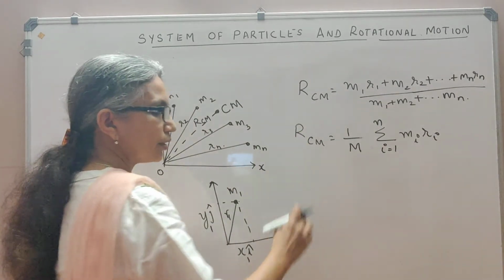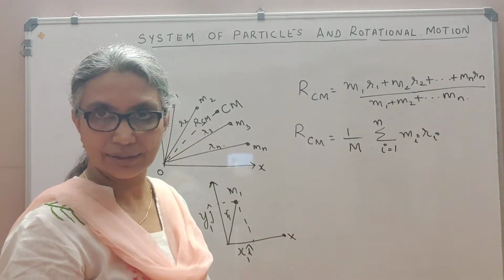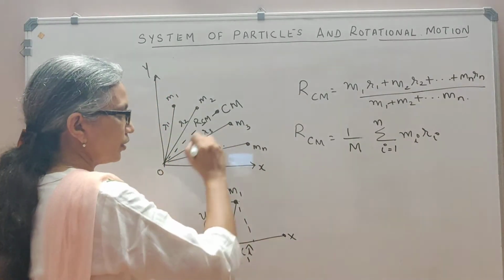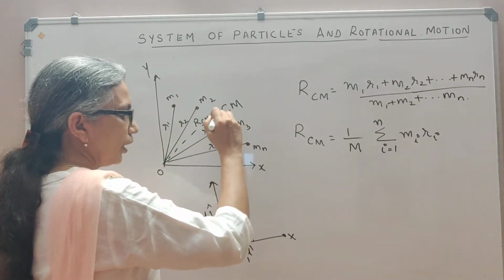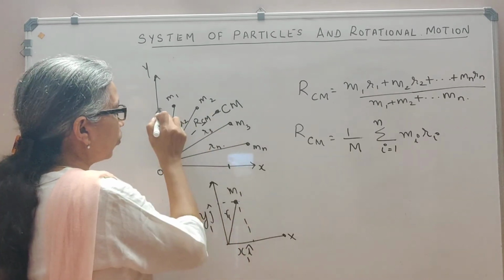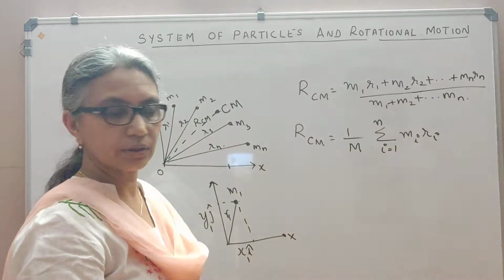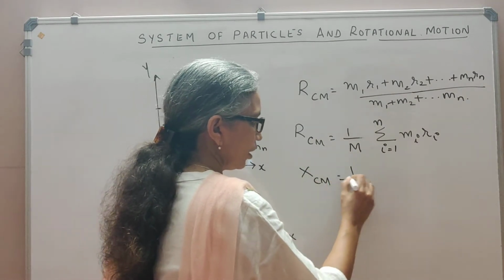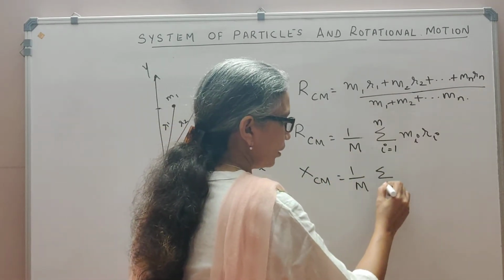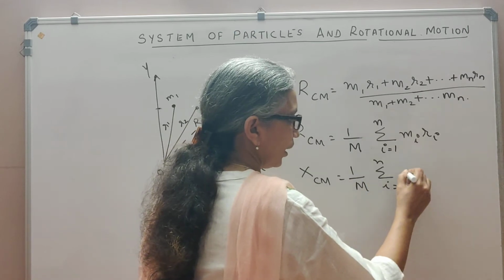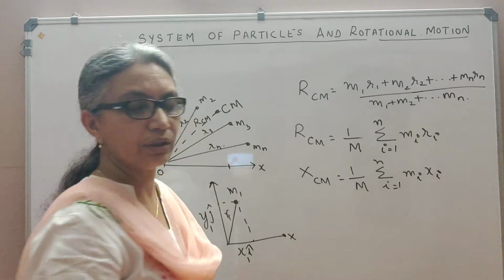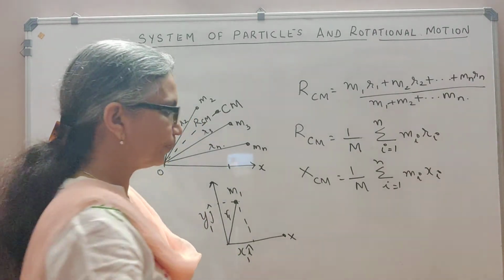Now if I'm going to write it in terms of the x, y, and z coordinates, I told you this RCM, the position vector of the center of mass, can have an x coordinate, a y coordinate, and a z coordinate. So I may write the x coordinate of the center of mass as 1 by m sigma i equal to 1 up to n mi xi, adding up all the x coordinates of the different particles.